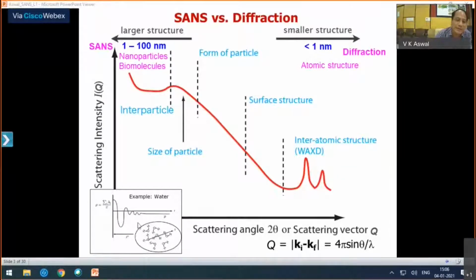And for that, it will be represented by average scattering length density, sum over 2 hydrogen and 1 oxygen. So this is important. Only when you go to high Q values, you start seeing these atoms and molecules. But in the case of small angle neutron scattering, these molecules will be seen as one unit governed by the scattering length density of the water molecule.